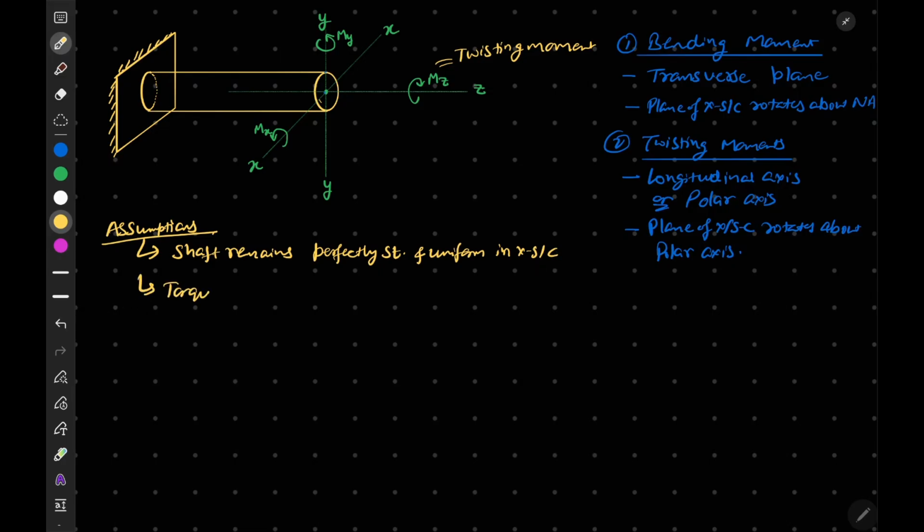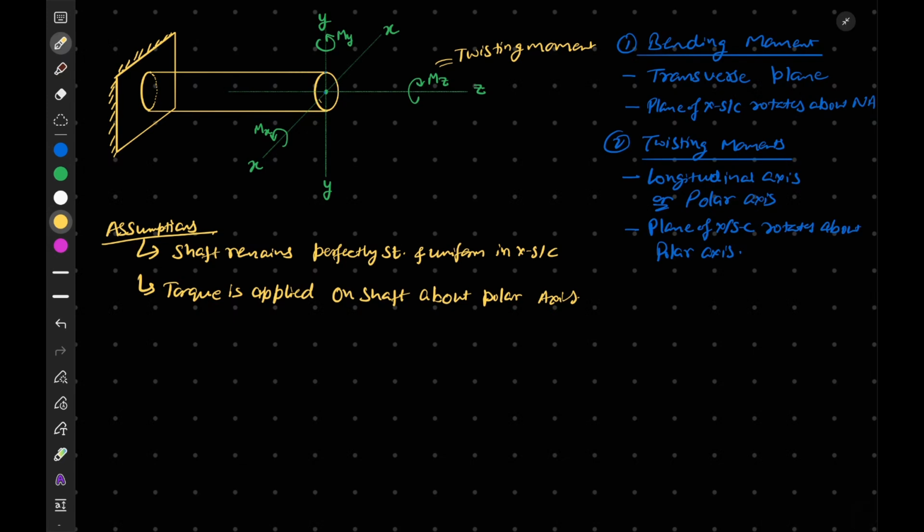Torque, or your twisting moment, is applied on the shaft about the polar axis, or the axis of the shaft you can also say.